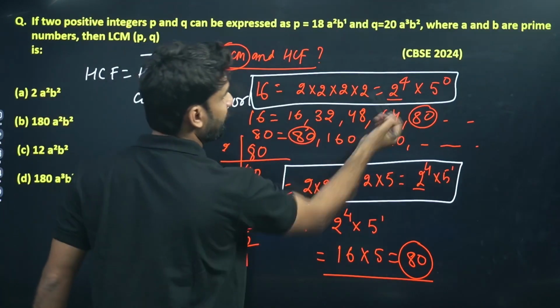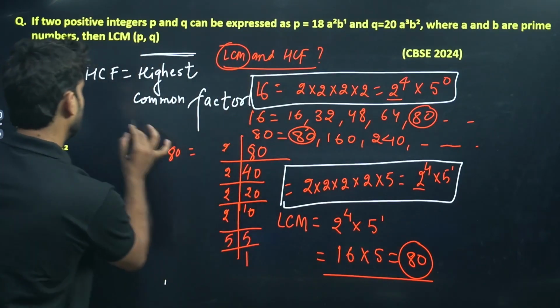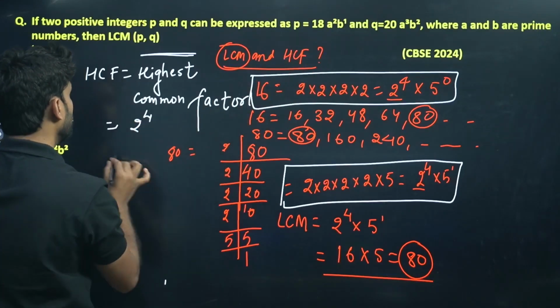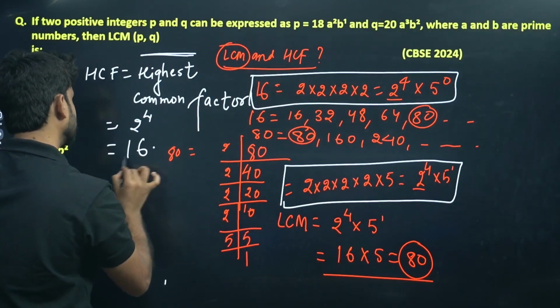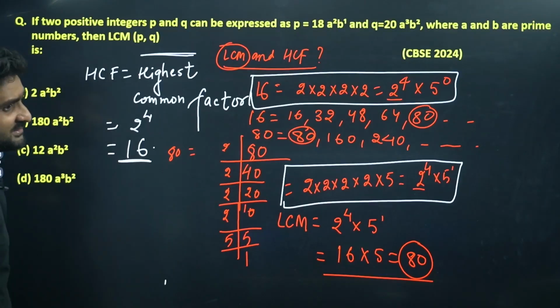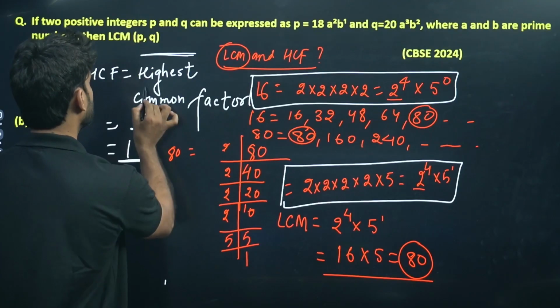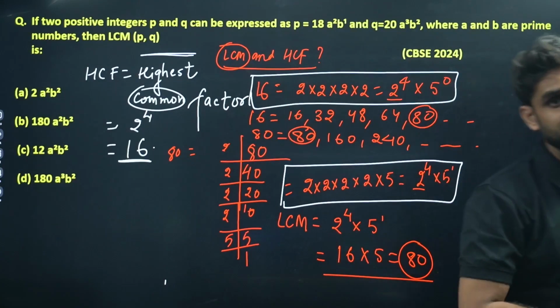So 2 to power 4 and 2 to power 4, in both. Luckily both the powers are the same, so no need to worry. 2 to power 4, what will be the result? The result will be 16. 16 is the HCF, because the common factor is present in both.